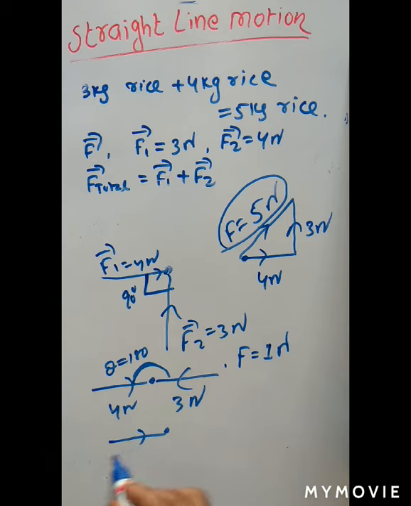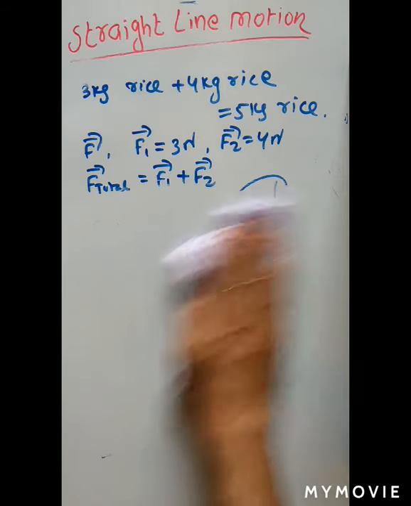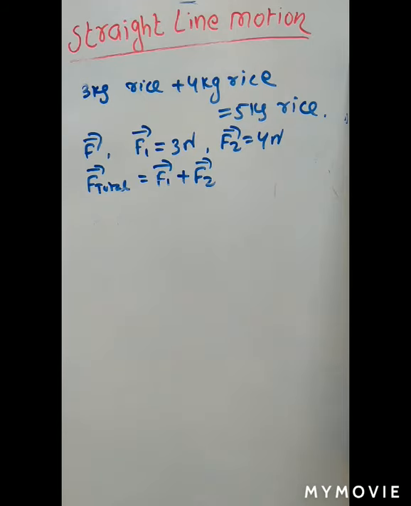And when the two forces are acting in the same direction, here theta is equal to how much? 0 degree. In that case, total force is equal to 7 Newton. So in that way, the forces are added vectorially. And how can you find the magnitude of two forces? That will be discussed in class 11.